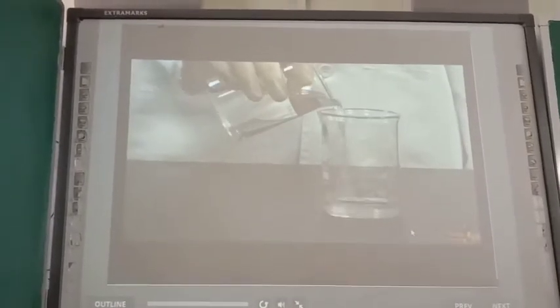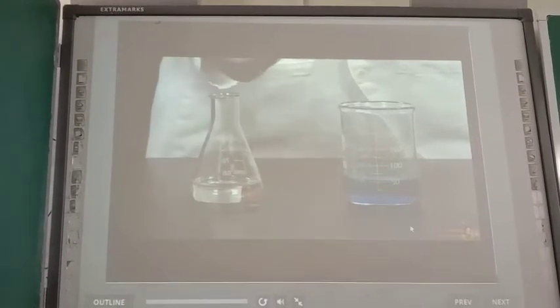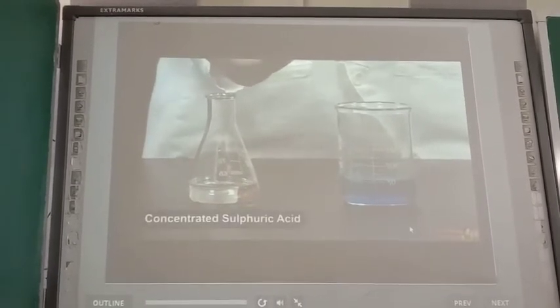Take approximately 50 ml of water in the beaker. Add a small amount of copper sulfate into it. Stir the contents gently with the help of a glass rod. In order to obtain a clear solution, add 2 to 3 drops of concentrated sulfuric acid in it.